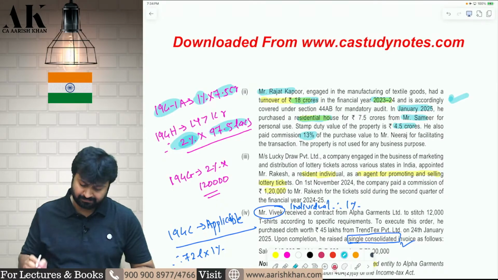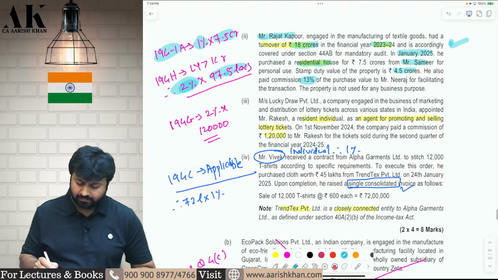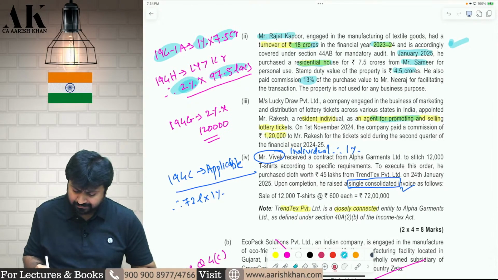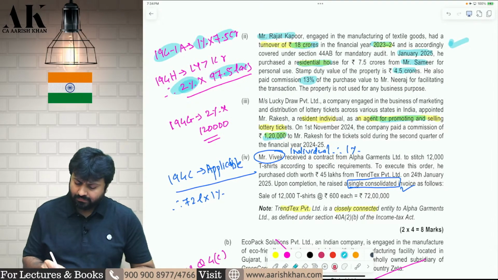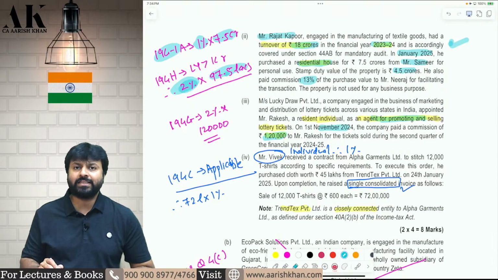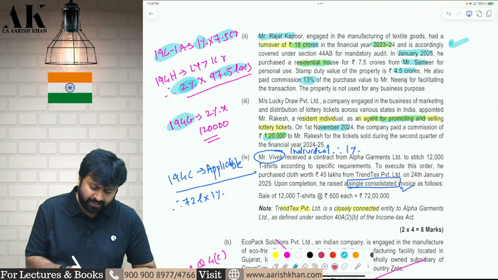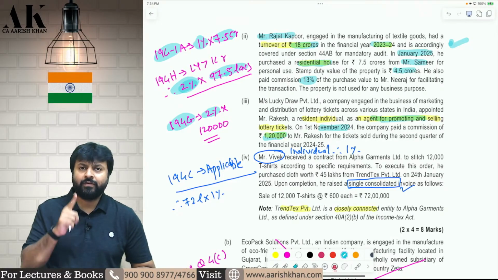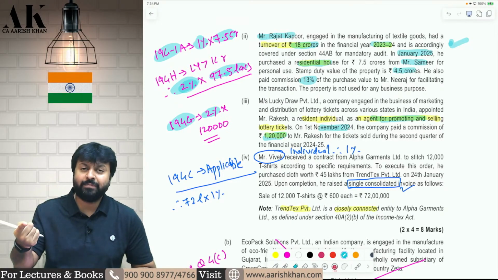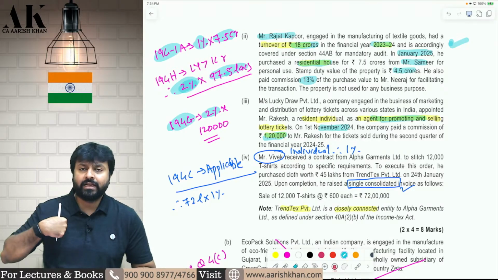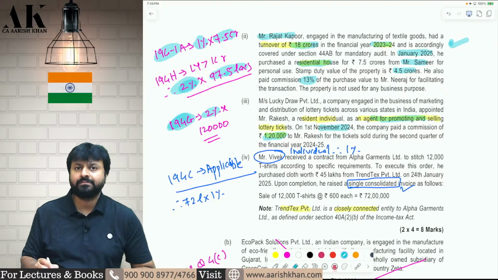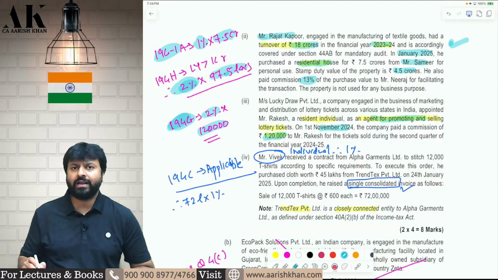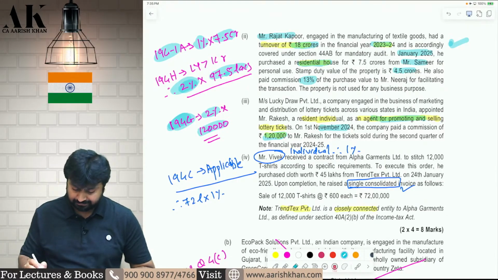Earlier, it was 5%. Next one, you are making a payment to a lottery agent of 1,20,000 in the month of November. So, TDS on lottery agent commission is applicable under 194G at the rate of 2%. This rate is also amended. If you are making a payment for commission on sale of lottery tickets, then TDS is applicable under 194G at the rate of what? 2% on 1,20,000 from 1st October. Before 1st October, this was also 5%.